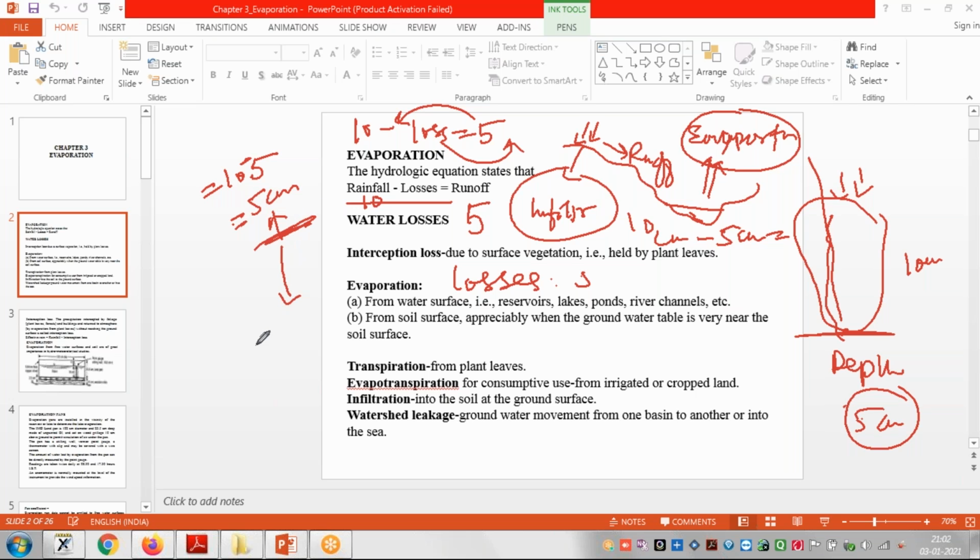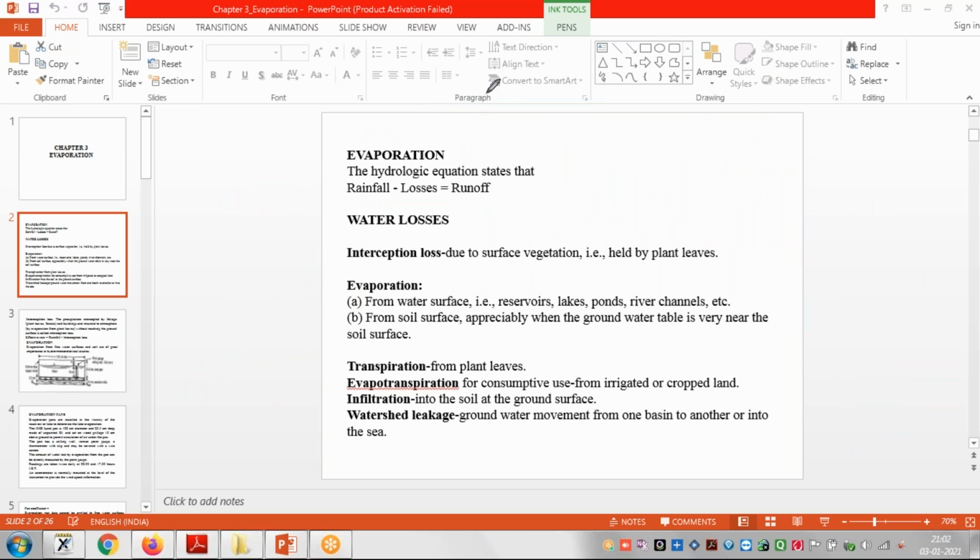So within this 5 centimeter, if again we know the infiltration, then what is remaining? Suppose infiltration is 3 centimeter. So remaining is 2 centimeter depth of rainfall, which is evaporating, right? Evaporation. For that, we should understand what evaporation is, how it is calculated, and how we will come to know the evaporation.